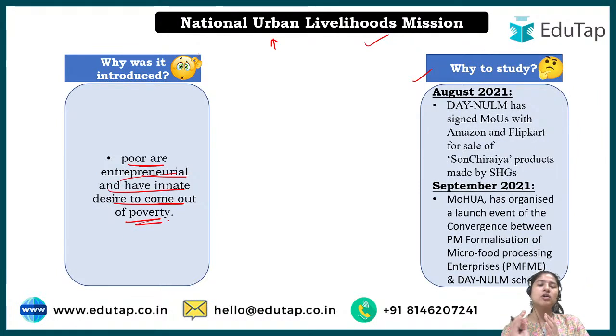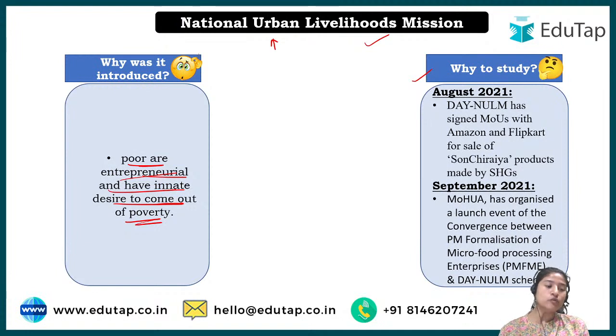What was the basic thought while making this scheme? Nobody wants to be poor, so they want to move out of that situation. This urban livelihood mission was made with the aim of creating opportunities for people who belong to the poor category in urban areas, so that they can show their entrepreneurship and achieve a better lifestyle.